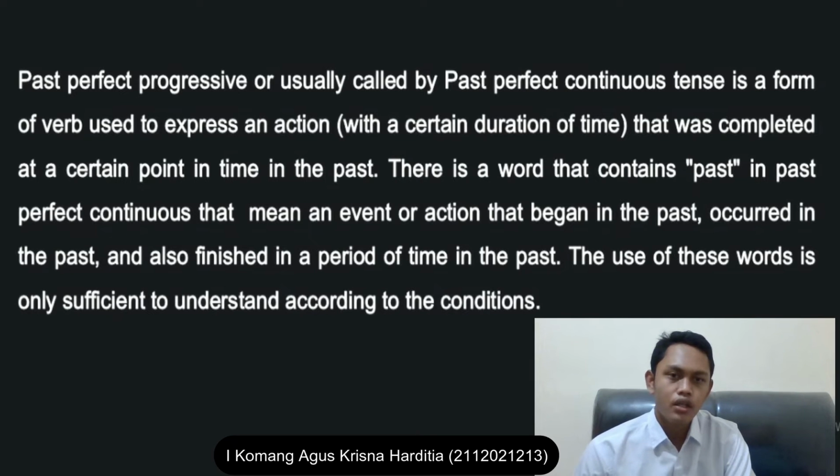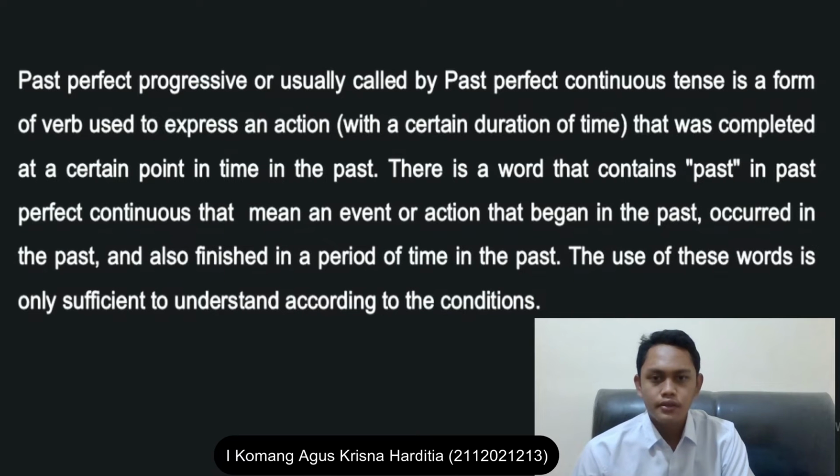Number three, interrogative sentence. What if you want to make an interrogative sentence using this tense? You can use the formula had, subject, been, plus present participle. That is all from me. Thank you.